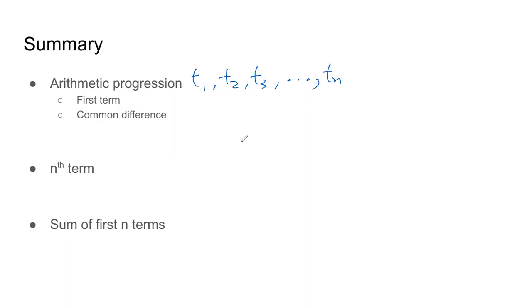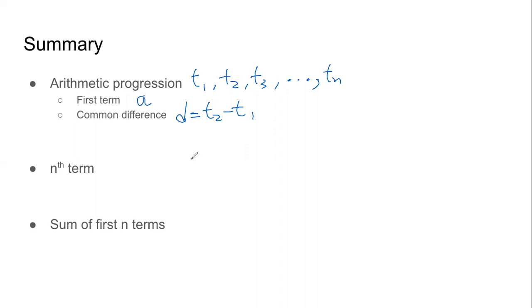We don't know which term it is. The first term is also represented by the special alphabet A. Common difference is the difference between consecutive terms. It is also represented by a special alphabet, which is D. And we can calculate it as T2 minus T1. We can also calculate it as T3 minus T2.